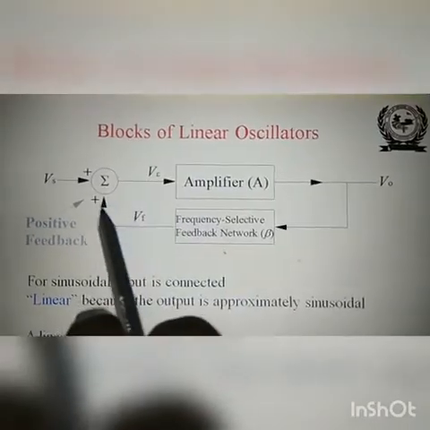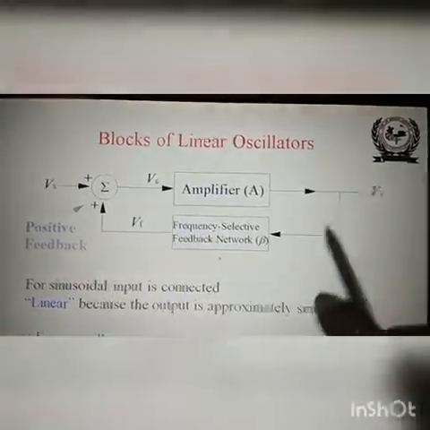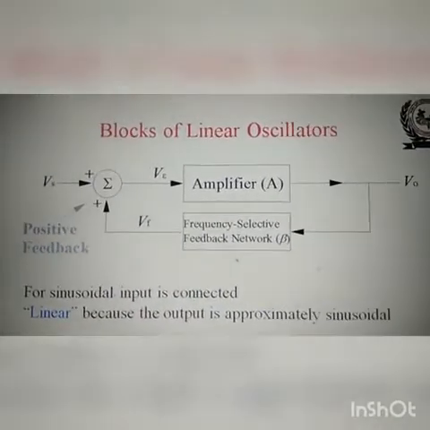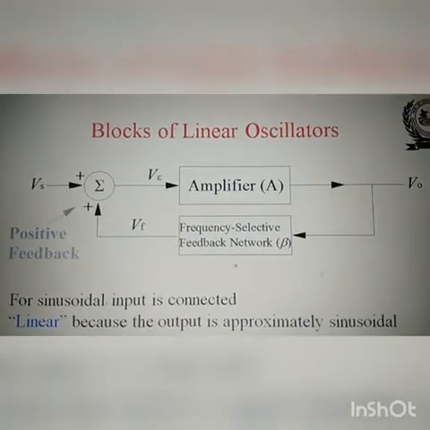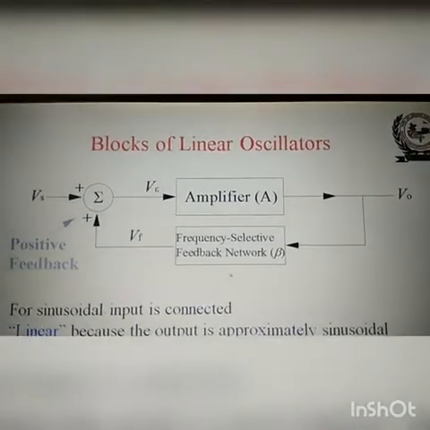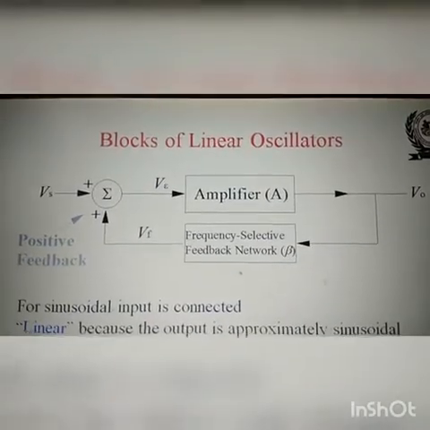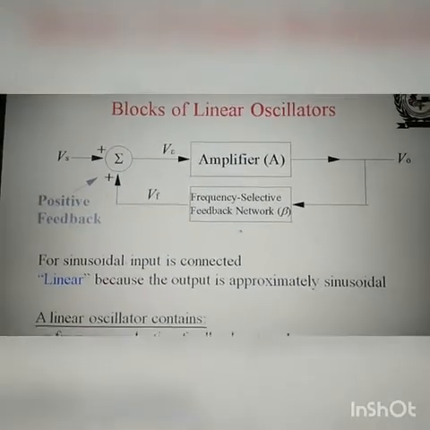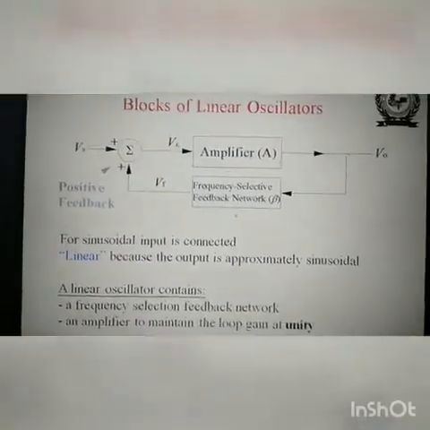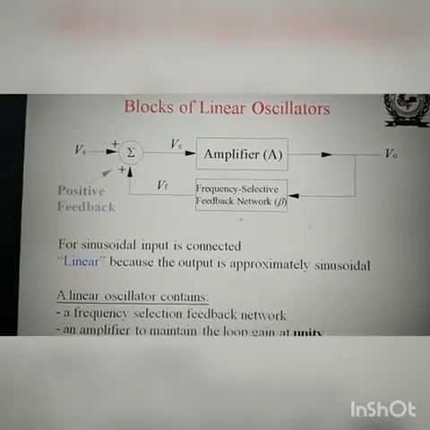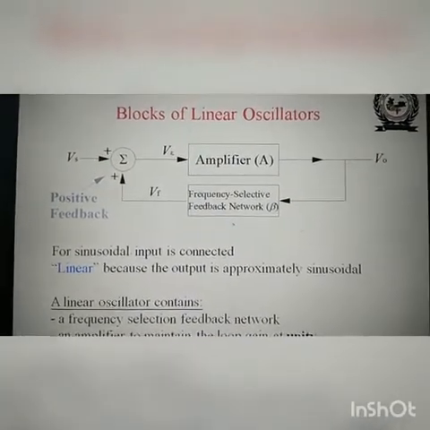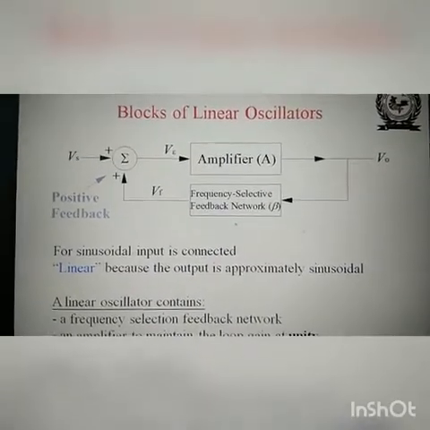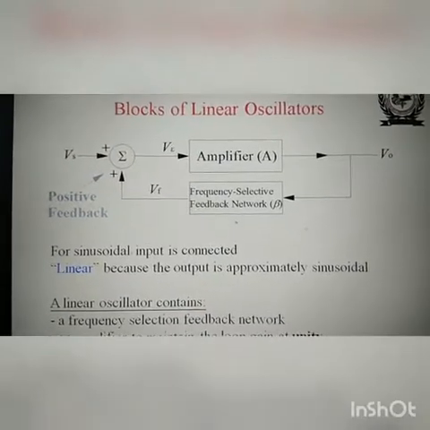Very important: unlike the closed loop amplifier, here we use positive feedback. In amplifiers we use negative feedback, while in oscillators we use positive feedback. An oscillator always needs positive feedback. Vs minus Vf is used in an amplifier, while Vs plus Vf equals the error voltage in oscillators. Positive feedback. This is very important. It is called linear because the output is approximately sinusoidal.